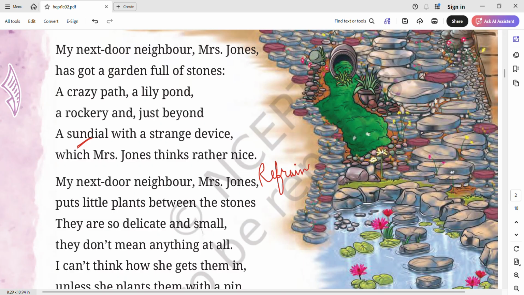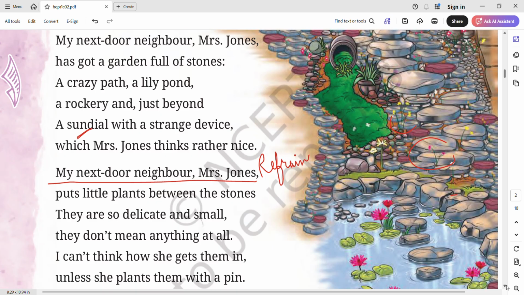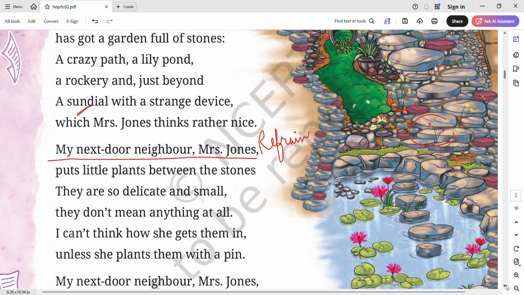That is the poetic device. Okay, continuing further, my next door neighbor, Mrs. Jones, puts little plants between the stones. She was keeping the small plants between the rocks, you can see here. They are so delicate and small, and they don't mean anything at all. As per the poet, those small plants don't mean so much, and that's why he was thinking that there is no purpose of having so many small plants in the garden.